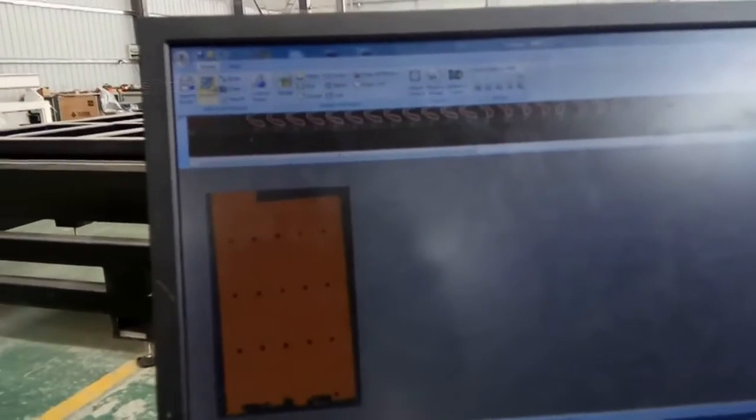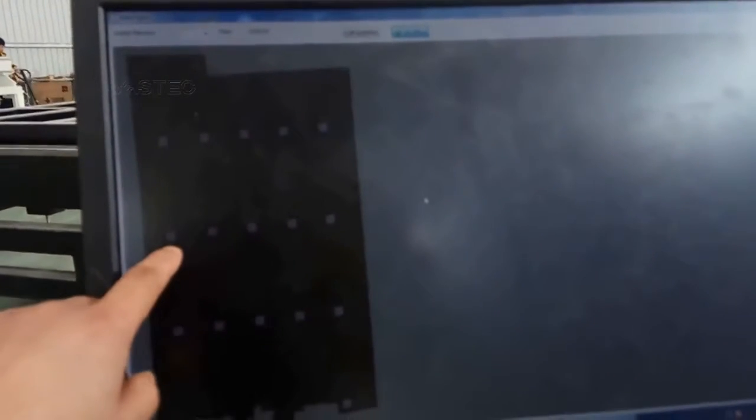Now we auto nest. Auto nesting can avoid the flaw area on the leather. Here we can adjust the auto nesting time. Now we set it to 1 minute.